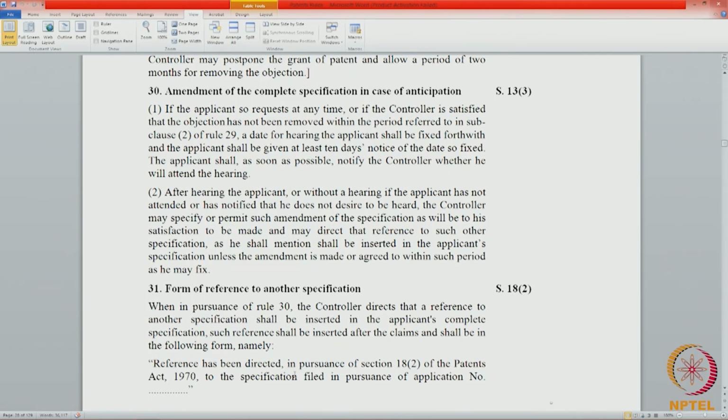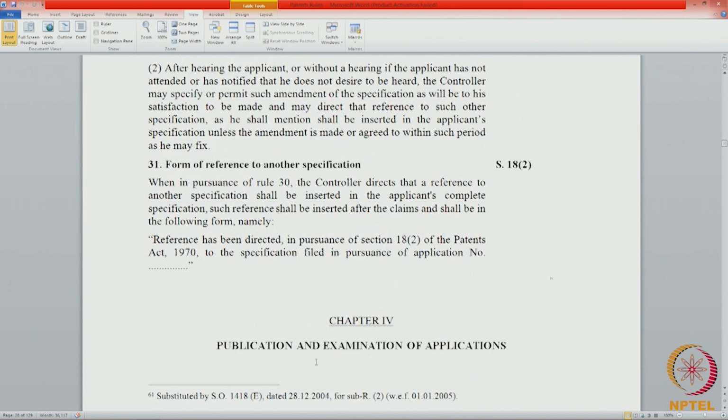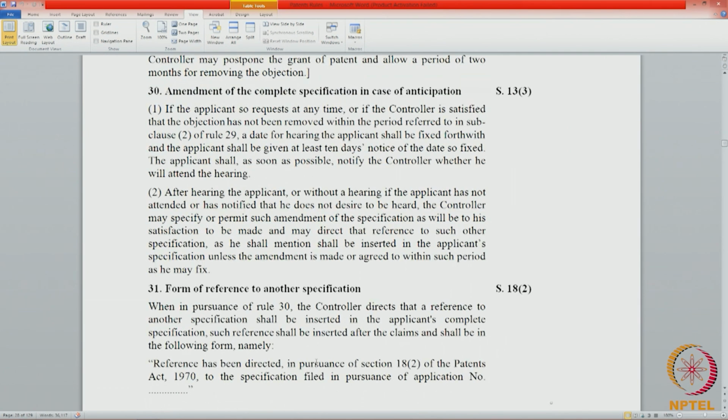Rule 31 tells us in what form that reference can be made. Rule 31, form of reference to another specification. When in pursuance of Rule 30, the controller directs that a reference to another specification shall be inserted in the applicant's complete specification, such reference shall be inserted after the claims and shall be in the following form.